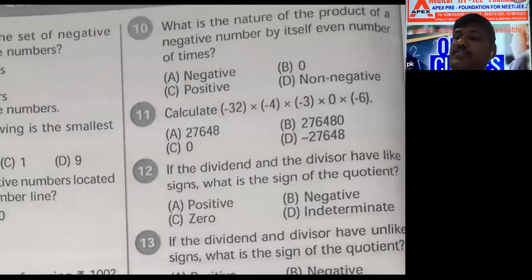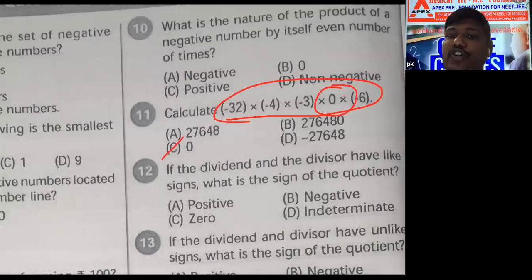Calculate minus 32. Now you will understand how many times minus is there. But in the middle 0 is there. 0 into anything is 0. Don't multiply, simply don't waste time. In the middle 0 is there. 0 into anything is 0. Then the answer is easy. Understand? 0 into anything is 0. Next one.